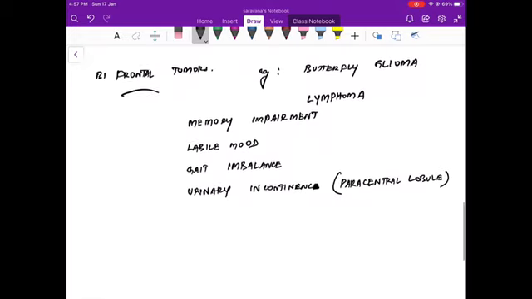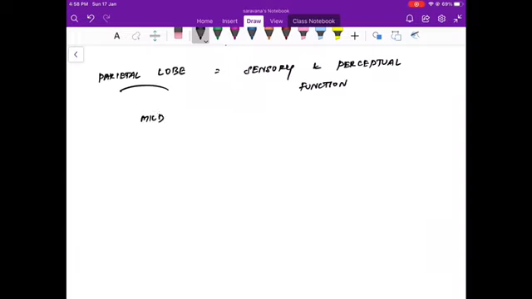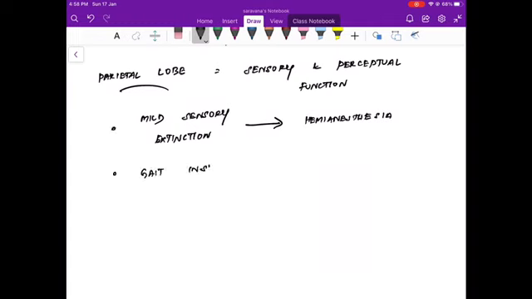Coming to the parietal lobe now. Like we discussed, the parietal lobe is essential for sensory and perceptual function. The symptom presentation can vary from mild sensory extinction to a severe sensory hemianesthesia. Other features are gait instability, which can be demonstrated by walking in narrow corridors.